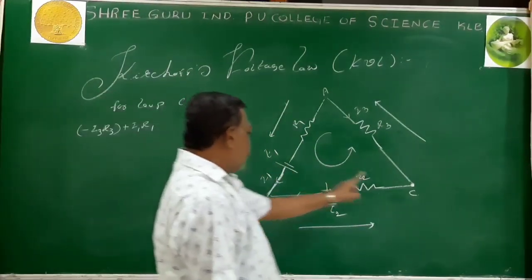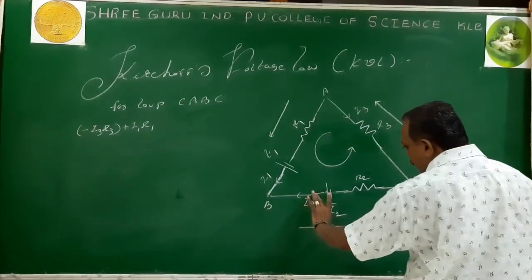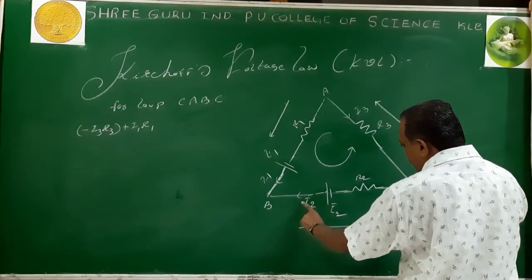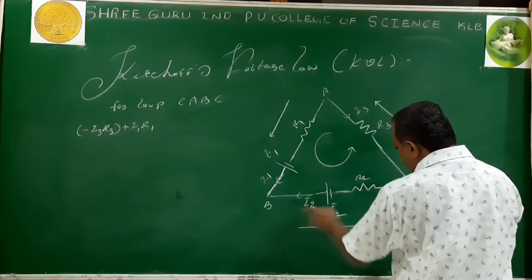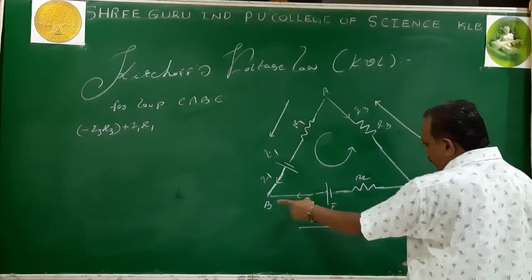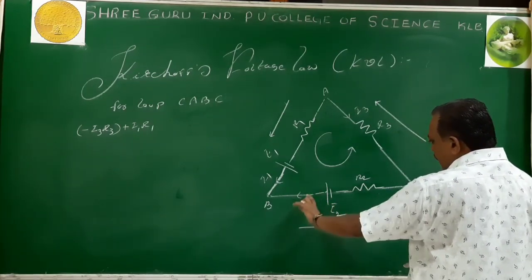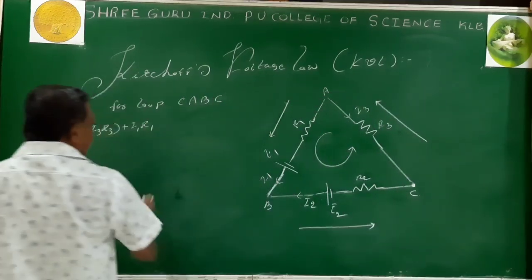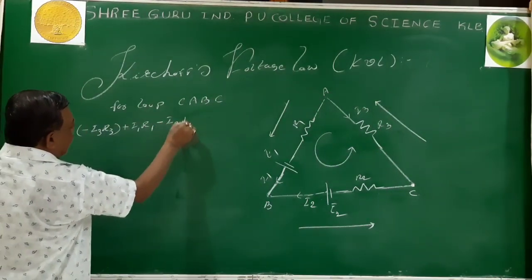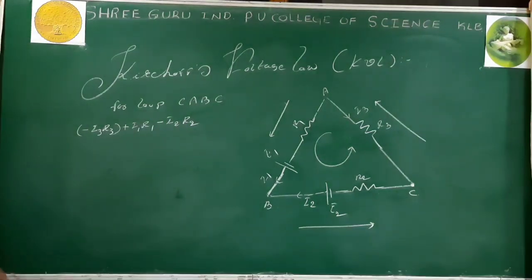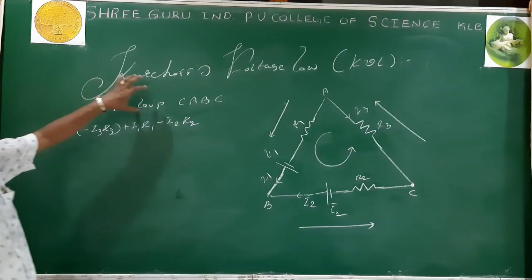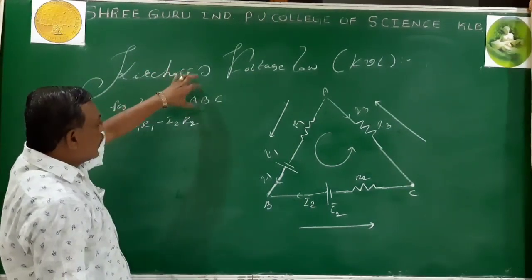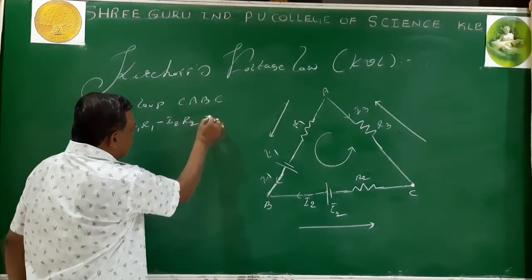While moving in a loop, if the current is opposite to the direction of your motion, then the IR product is taken as negative. Your tracing path is B to C, but the current is opposite to the direction of the tracing path. Hence, it is taken as negative, minus I2 R2. Is it clear? So I started at the C point and came back to the C point. Now the loop is over for the IR product. Then the same loop for EMF: sum of IR product is equal to sum of EMF.